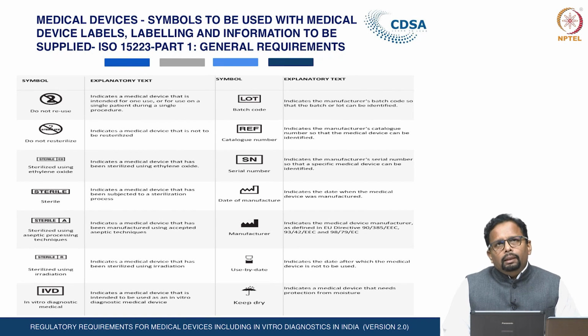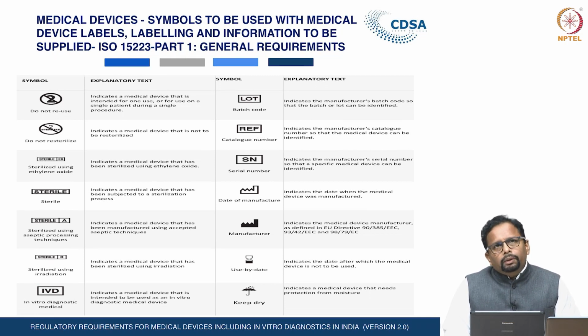If it has to be kept in a dry place, either a symbol or a statement should be provided on the label of the product, along with quantity, name of the manufacturer, and address.